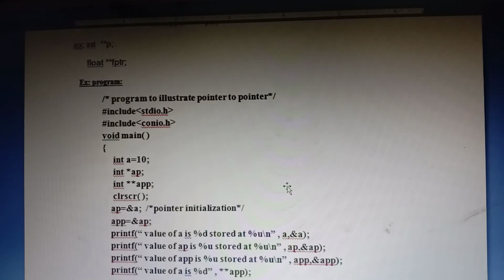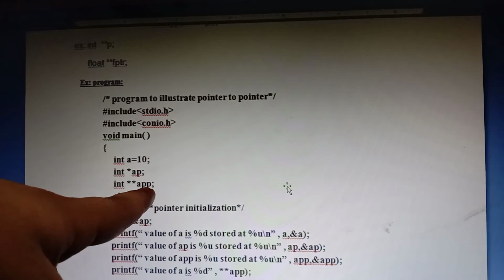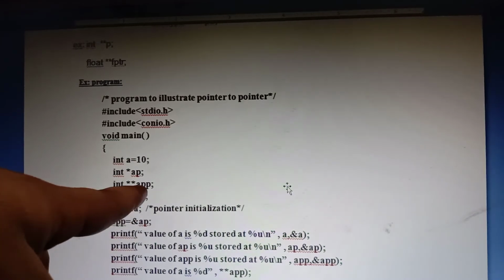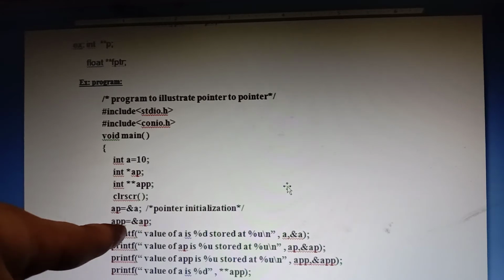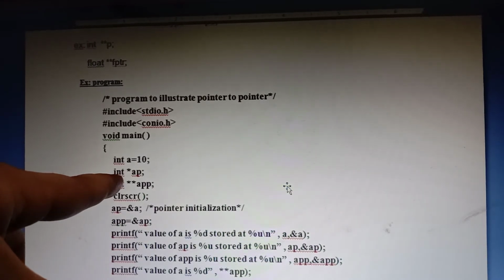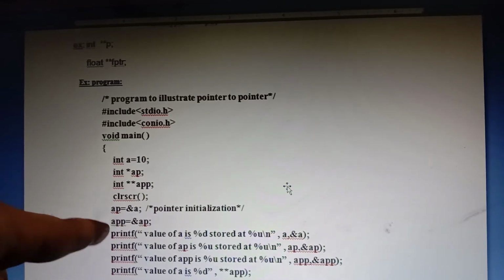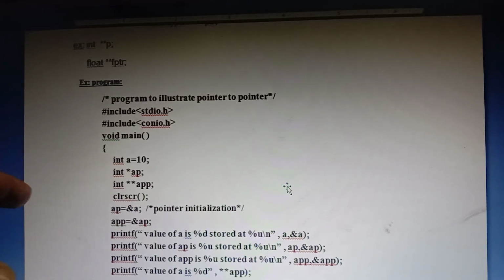Now see the program here. int a equal to 10, int star AP, that is a pointer variable, and int star star APP, pointer to pointer. What can AP contain? The address of A: AP equal to ampersand A. APP equal to ampersand AP. This is important. AP is an integer pointer variable, and that pointer variable's address is contained by the double pointer APP.